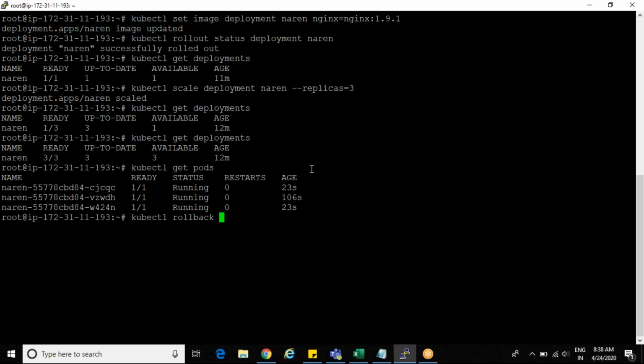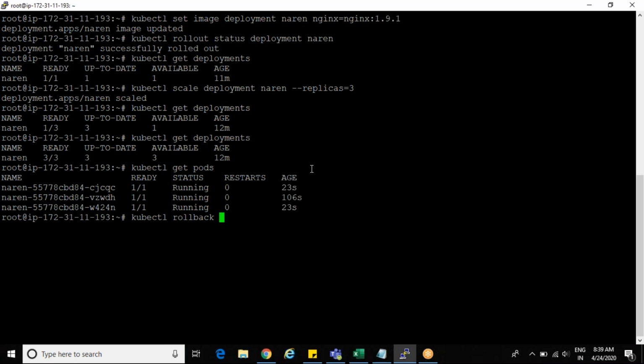Once that pod is ready, it will take down one old pod. Again, it will launch one more new pod with the new version, and take down one more old pod. Again, it will launch one more new pod, and take down the old pod.